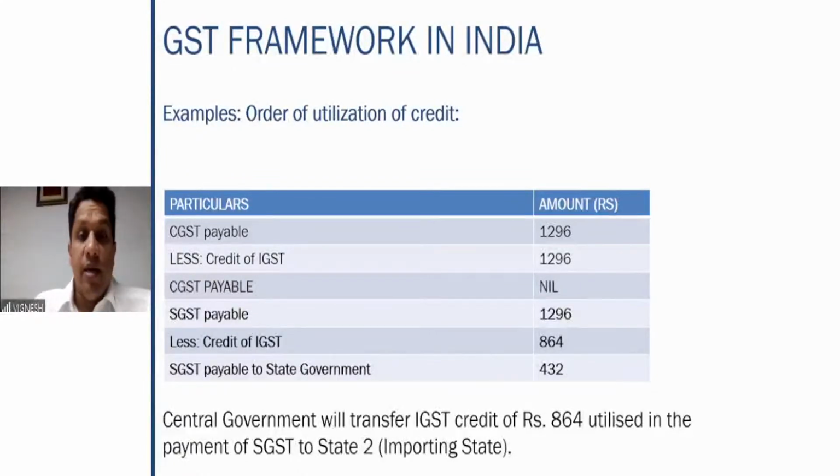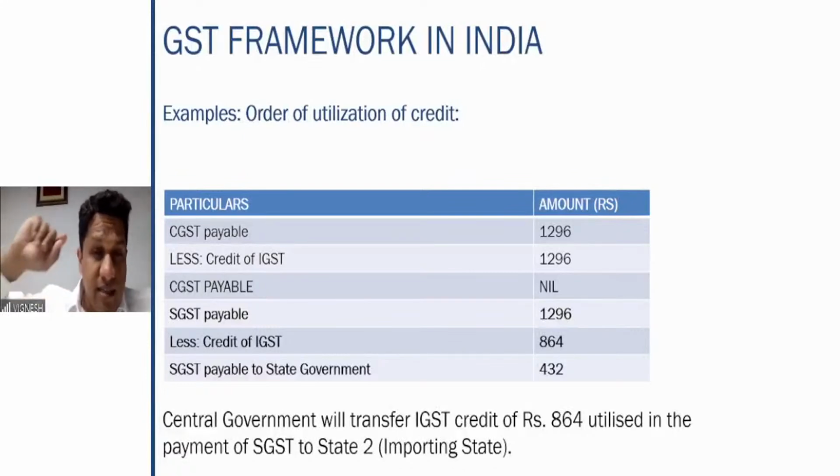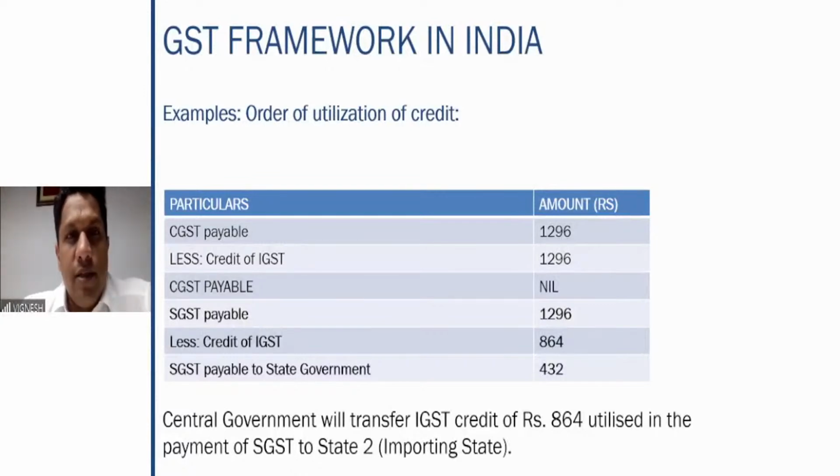Here what is happening? Reverse situation. Here the state is supposed to get 1296 rupees. But this person is using the credit of IGST and paying only 432. So the central government will transfer this 864 back to the state government through the backdoor process. I hope you got this point very, very clear, right? This is how it works. You take the credit, and the backdoor settlement will happen between the center and the state.